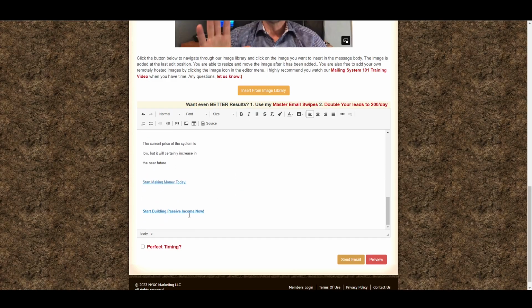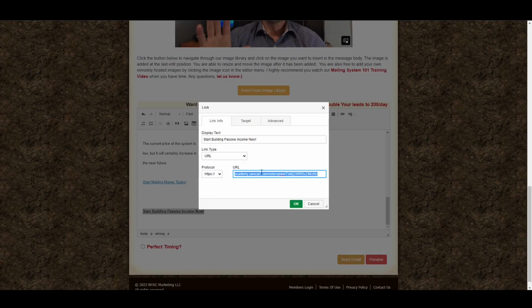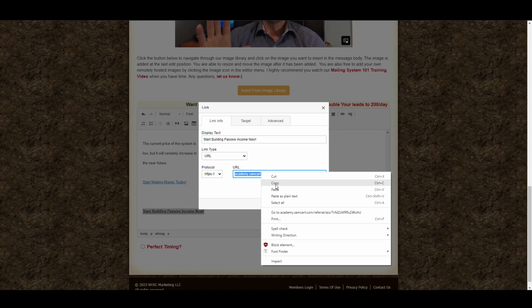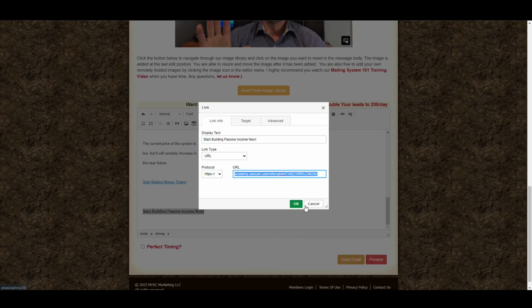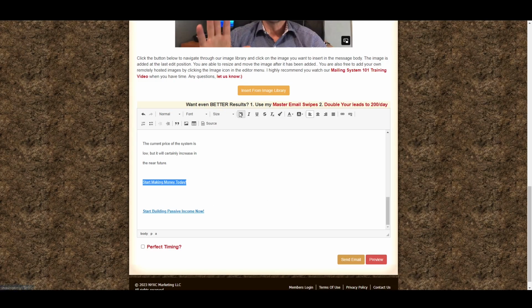I actually wrote this for a completely different program, but I changed it up so it'll fit well for this program. Just change some words here. It's a really easy email to write. I thought it was a really nice email. Just going to paste that, bold it, remove this.